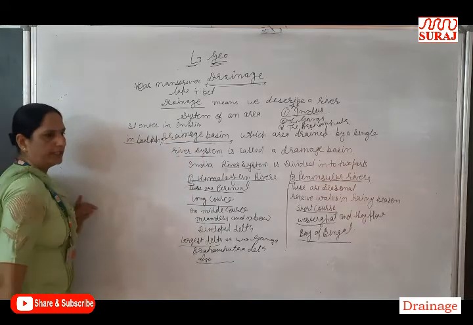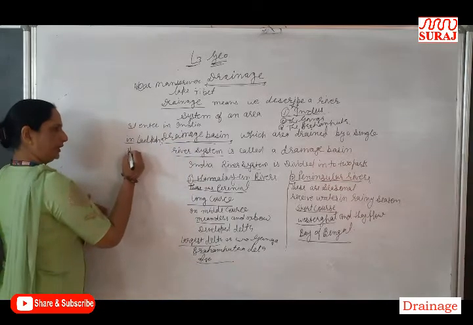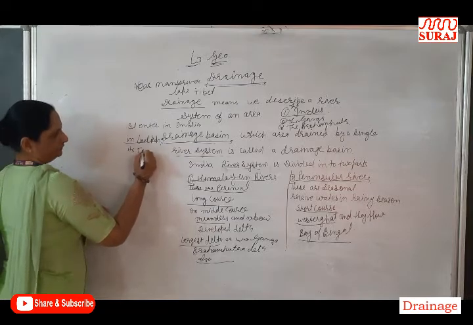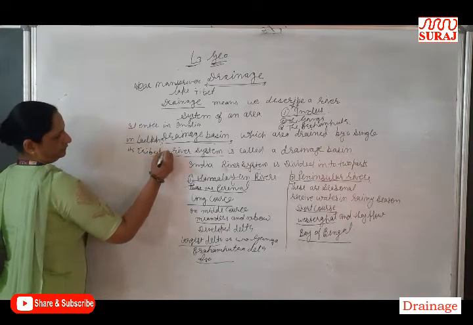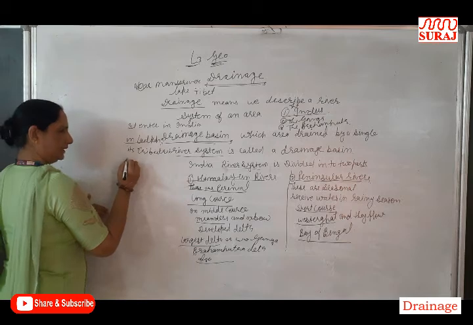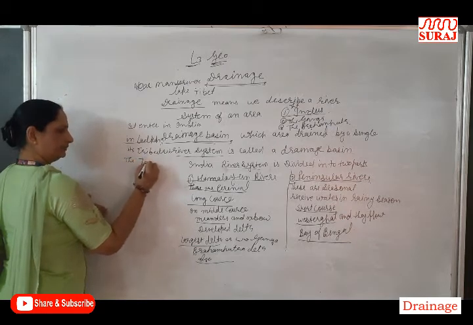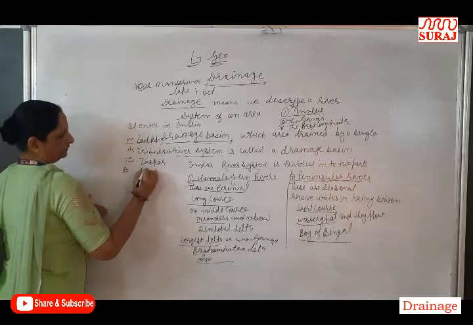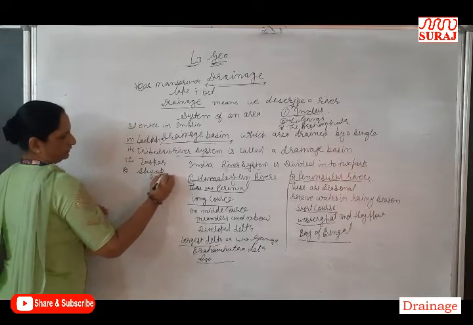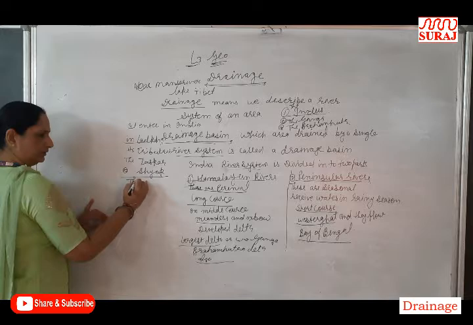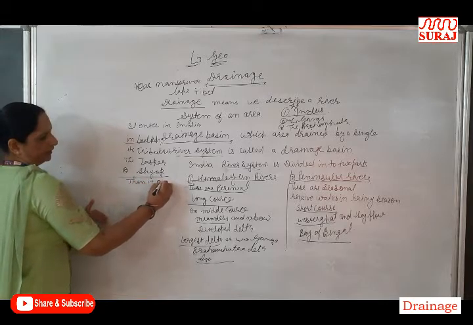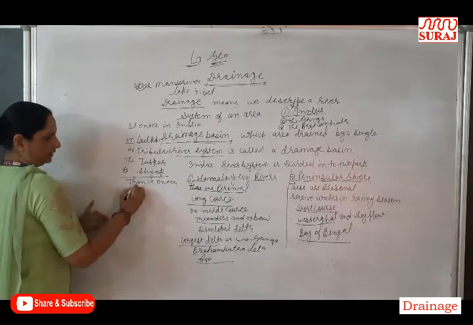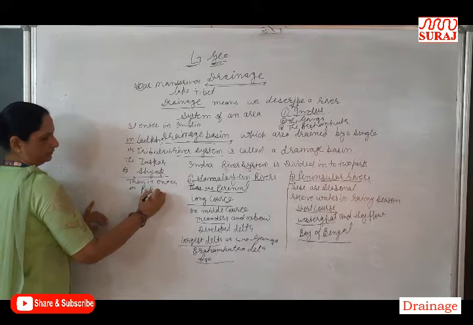Here it meets its tributaries like Zanskar and Shyok. Then it enters Pakistan.